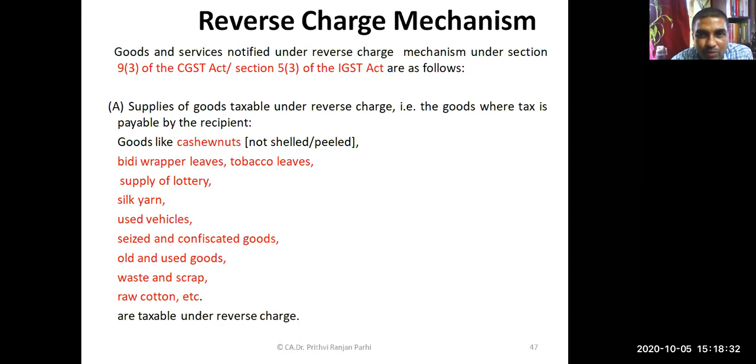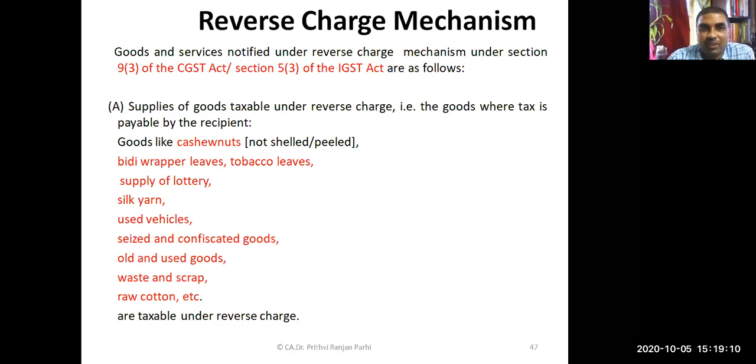I'm showing you certain goods. Can you read it? Yes, sir. Please read all these items to which RCM is applicable. Yes, sir. So goods like cashew nuts, not shelled or peeled, BD wrapper leaves or tobacco leaves, supply of lottery, silk yarn, used vehicles, seized and confiscated goods, old and used goods, waste and scrap, raw cotton, etc. are taxable under reverse charge.